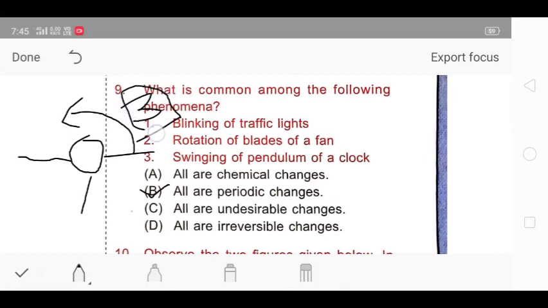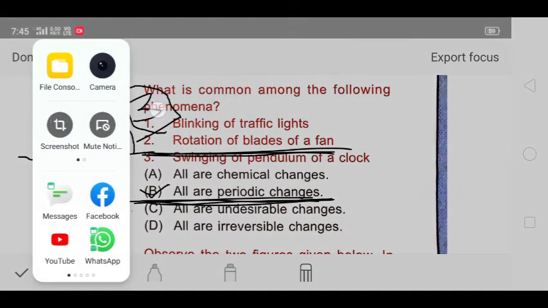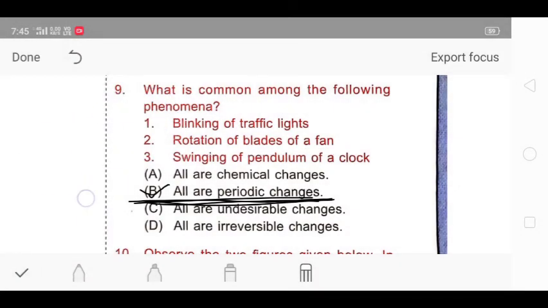Like I am assuming that it will take 3 seconds to come to this position, and then again if it rotates it will take the same time, 3 seconds, to come to this position. So that's why it is a periodic change. It will take the same time. So rotation of blades of a fan is also a periodic change.